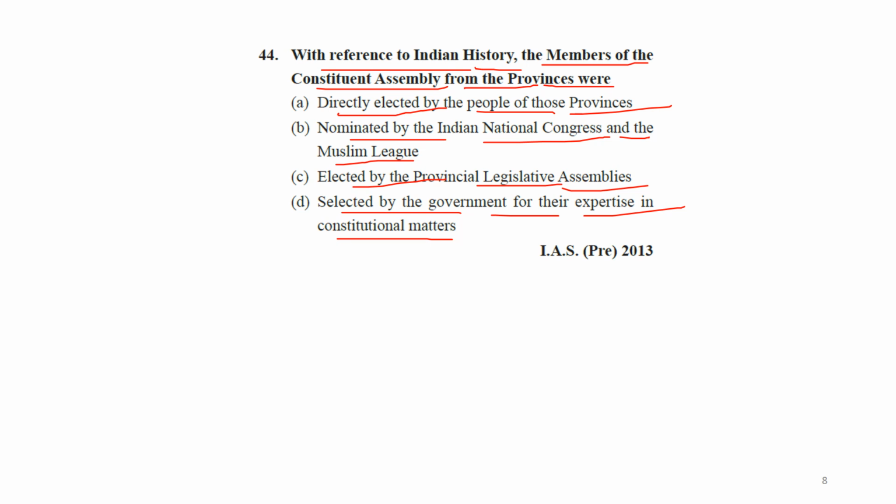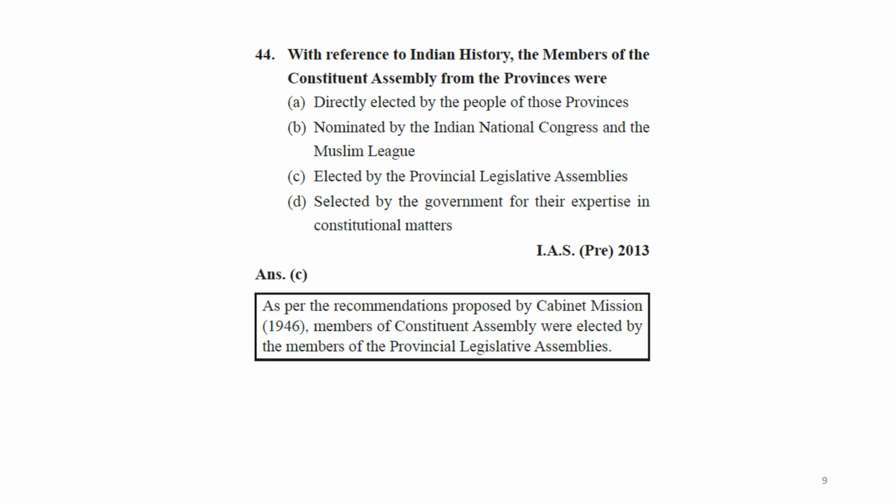So you can see the same question is repeating in a different form. They are slightly modifying the options, but the same question comes in different exams in modified form, and the answer will be the same. So the answer is C, elected by the provincial legislative assembly.